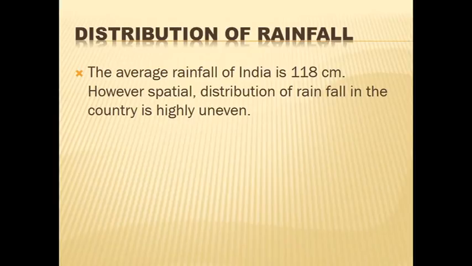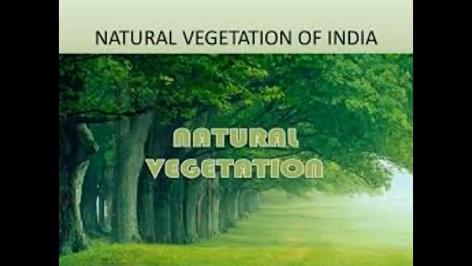So, heavy rainfall areas are given and less rainfall areas also given. The rest of the areas receive rainfall ranging between 100 to 200 centimeter. In between, these areas get the medium rainfall. Not too high or not too less.